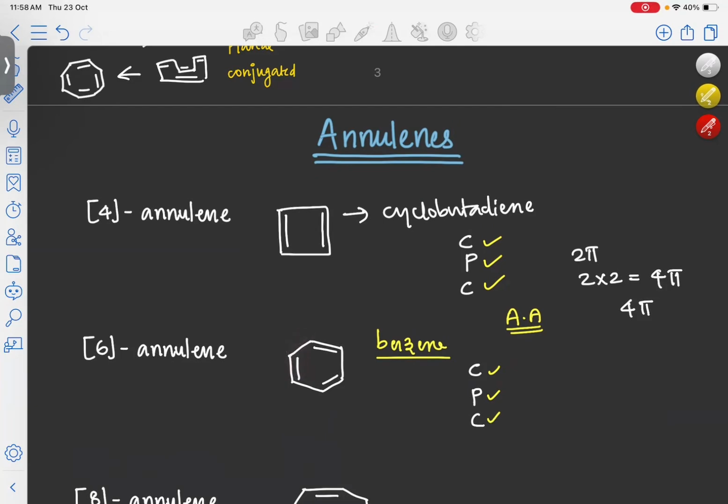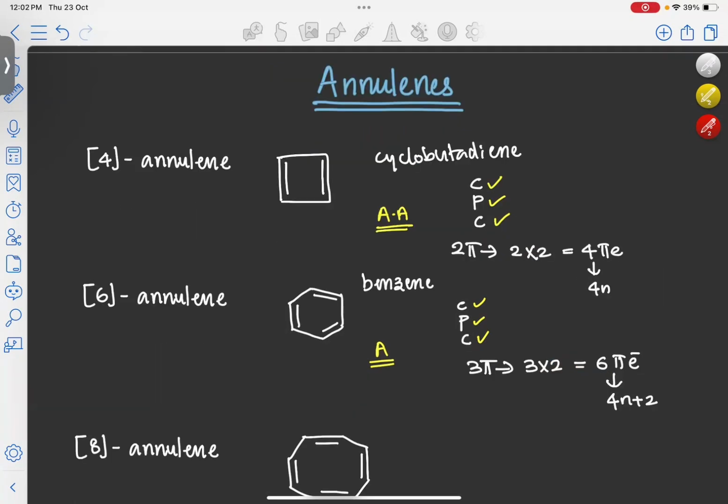Now we have to see the number of pi electrons. Here we can see 3 pi bonds. So total pi electrons is 3 into 2, total 6 pi electrons. That means it is an example of a 4n plus 2 system. If a molecule is 4n plus 2, then it will be an example of an aromatic molecule.